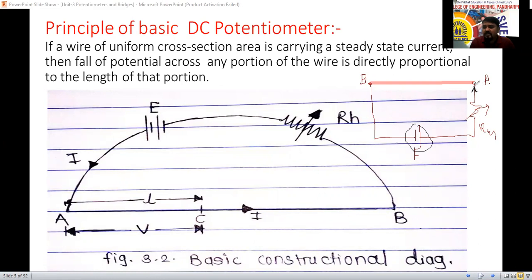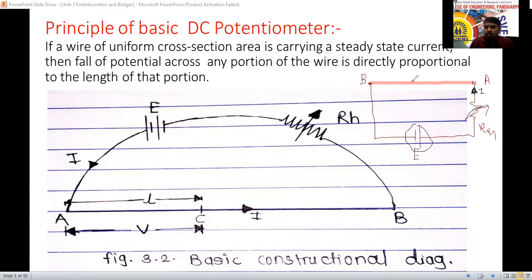To set the steady state current, we have used this variable resistance here now. By varying this one, we will set the steady state current. So throughout the circuit, the same current will flow over there. So that is called I here now. The current I we are going to set by varying this one. The current will flow from here, same throughout the conductor. The current is constant only. And the cross-sectional area of this conductor anywhere from A to B is also constant only.